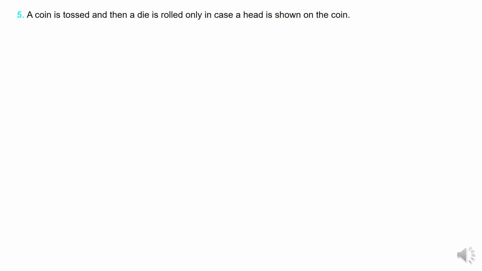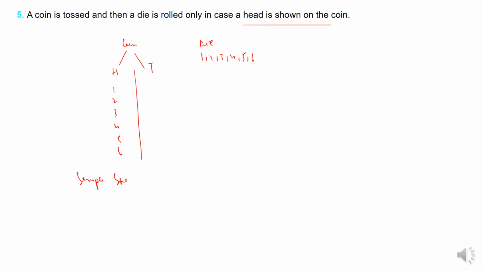Now question number 5: a coin is tossed and then a die is rolled only in case a head is shown. Now see, as we saw earlier, for a coin there can be head or a tail, right? For a die there can be 1, 2, 3, 4, 5, 6. Now a coin is tossed and then a die is rolled in case a head is shown. So you roll only when you get a head. So now you can write the sample space.